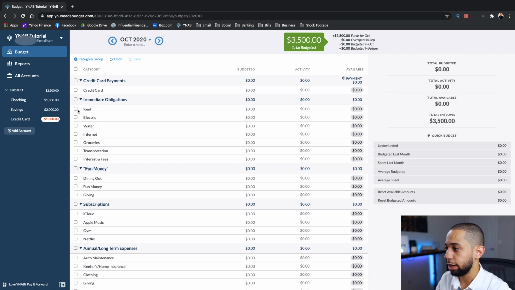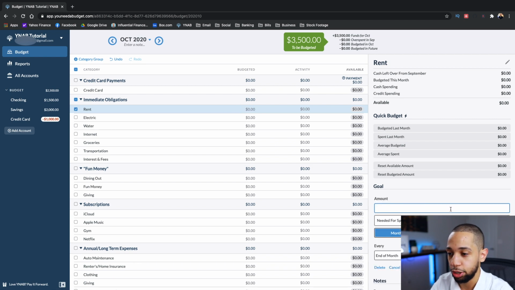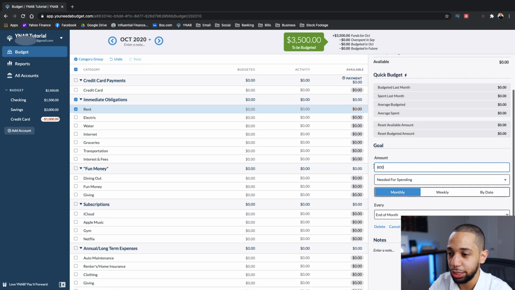So let's start off with rent here. In order to create a goal for a specific category, you want to click on the checkbox that's to the left of the name of the category. So we'll go ahead and click here. At the bottom right, you'll see create rent goal. So we'll click on that. Let's say we pay about $800 worth of rent a month. So we want to make sure that we have a goal of $800 in this category every single month.